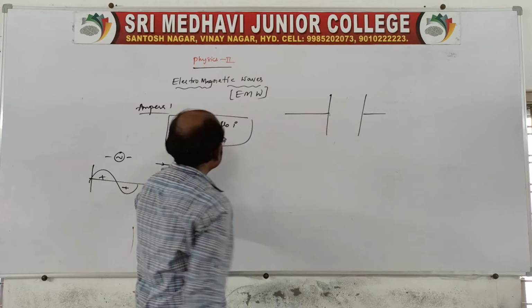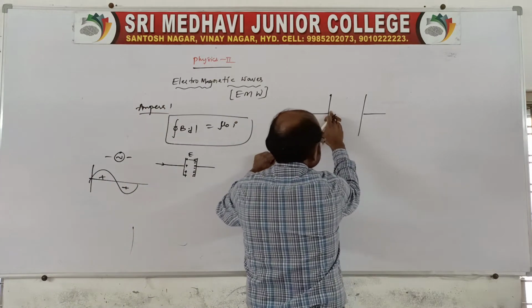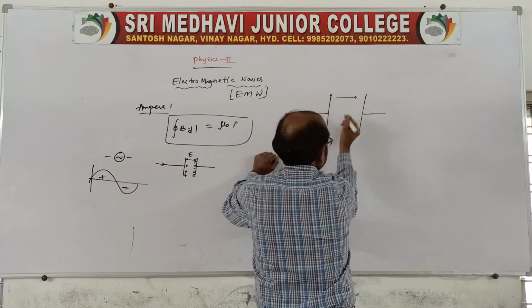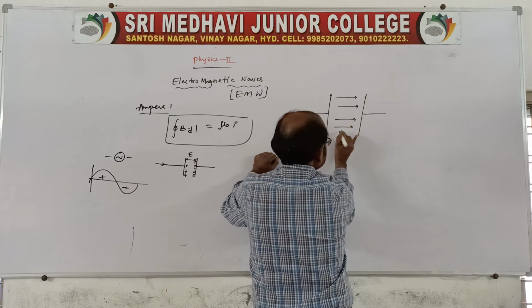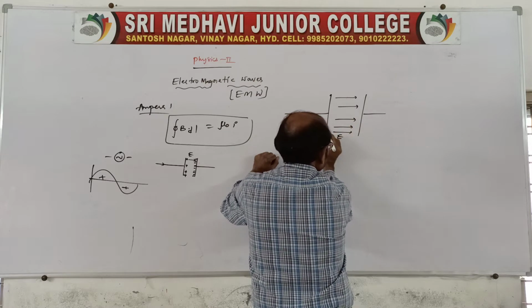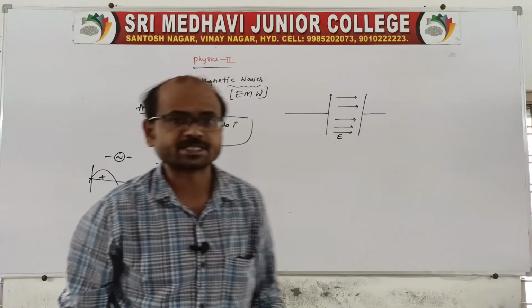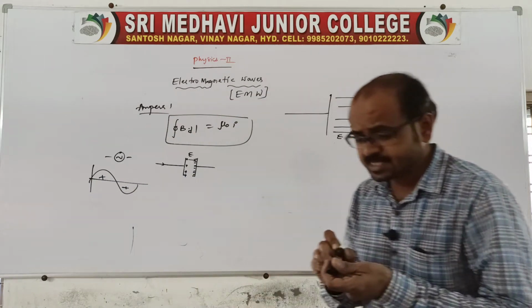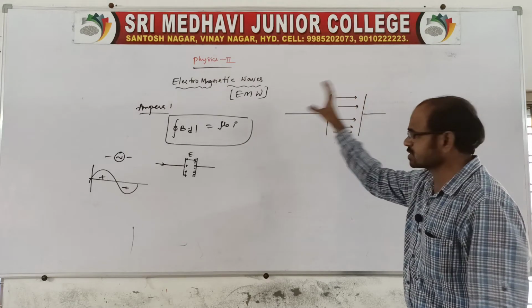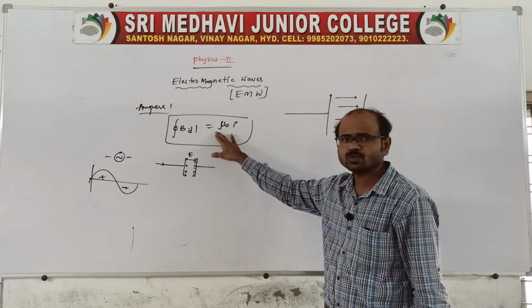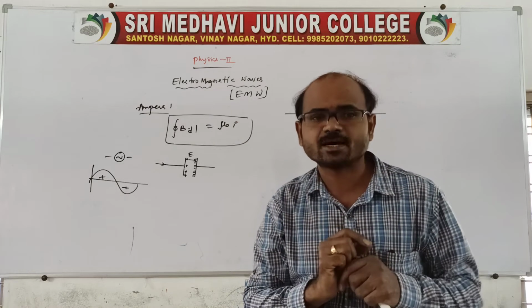Of course, a straight current carrying conductor obeys this law, but there will be an inconsistency inside, because there will be a current flow between the space. Because of electrostatic induction, the electric field intensity moves from one plate to another inside the plates. So inside the plates we cannot apply it here, because it is only for a straight current carrying conductor, no? So there are some inconsistencies in Ampere's law.